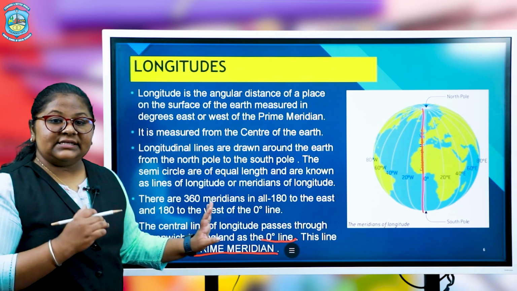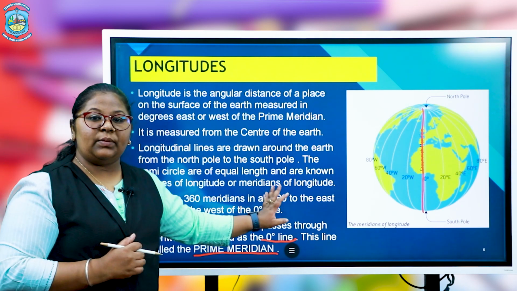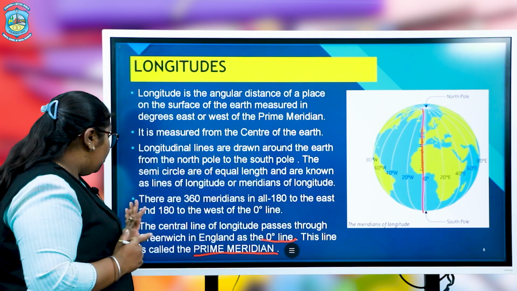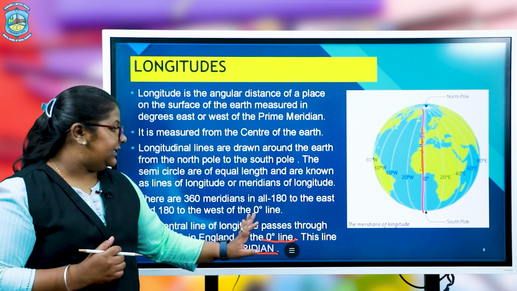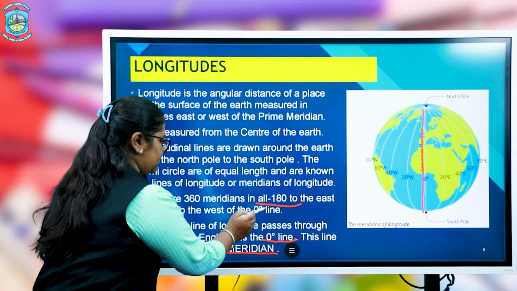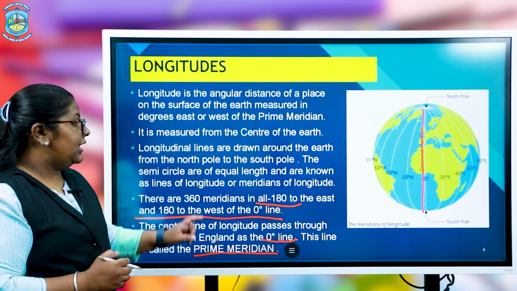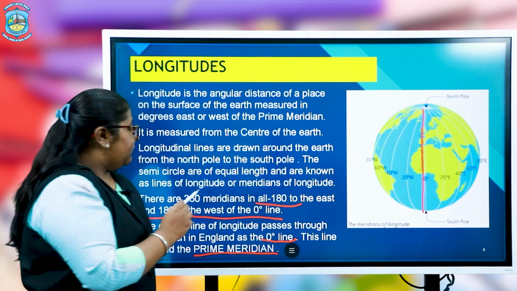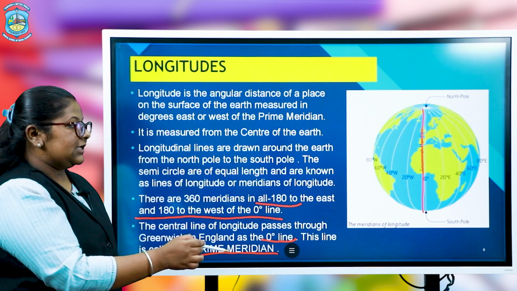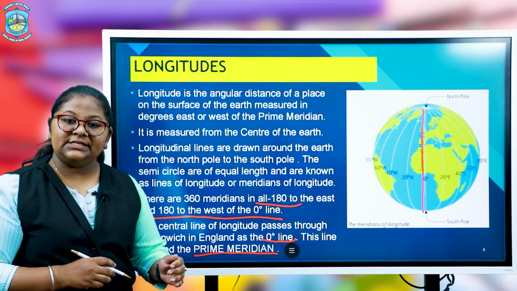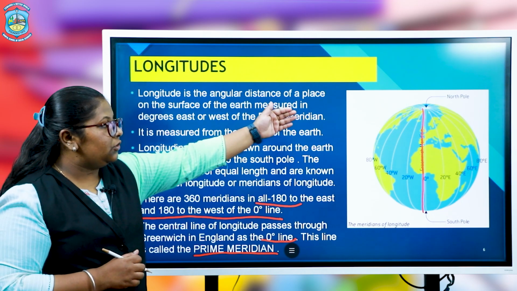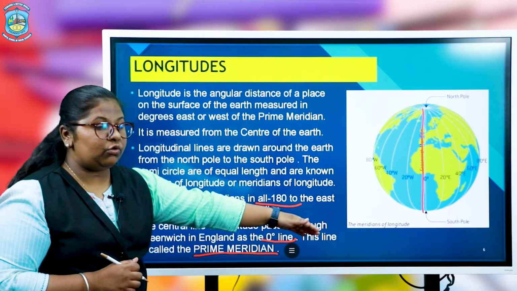There are 360 meridians, 180 to the east and 180 to the west of the 0 degree line. Longitudinal lines are drawn around the Earth from the North Pole to the South Pole.